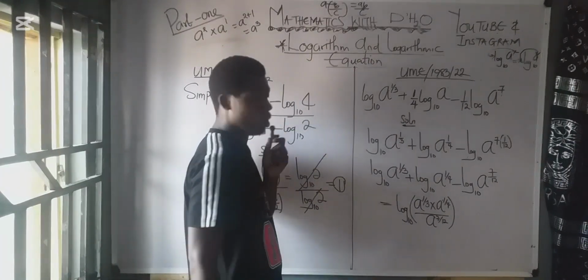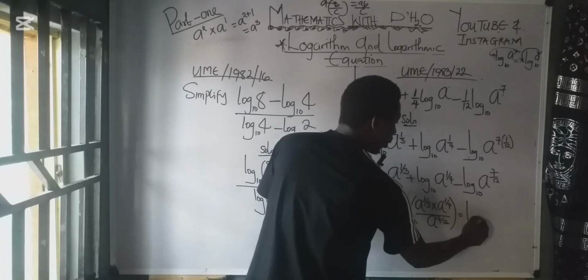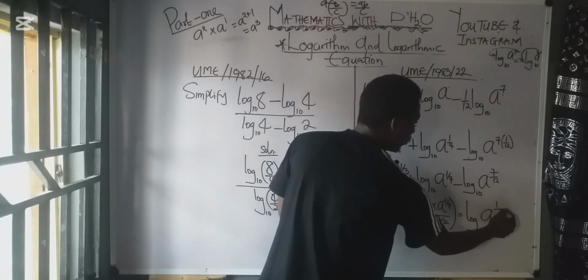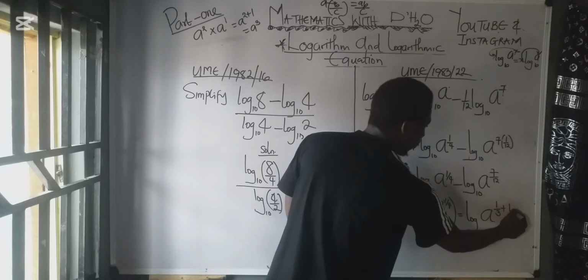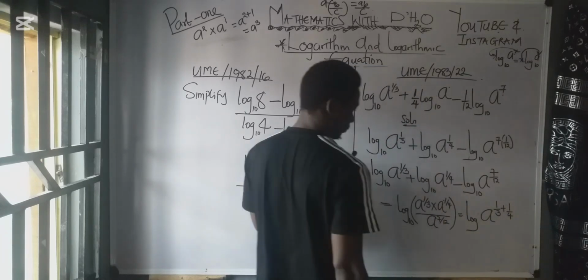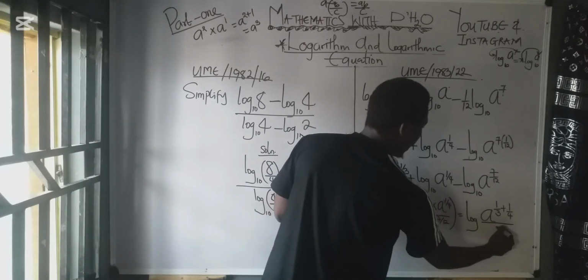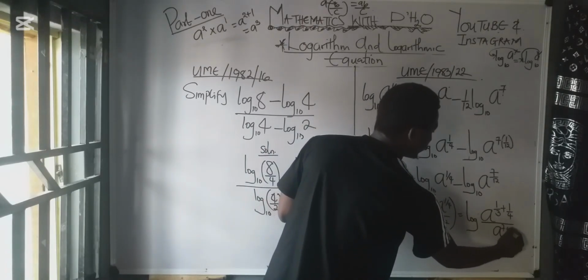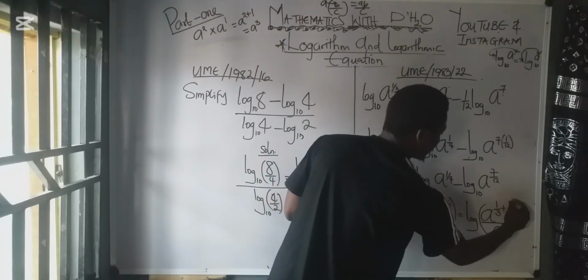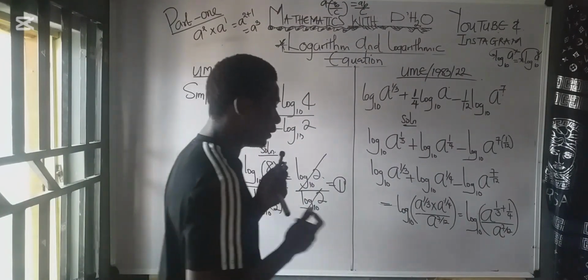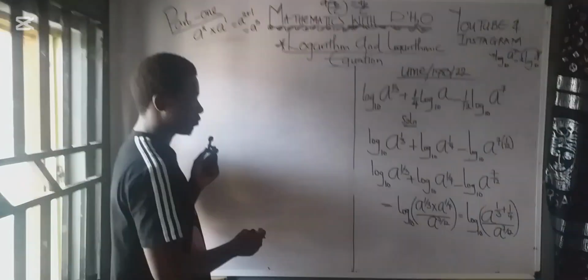That's what we are going to do. So we are going to have log a raised to the power of 1 over 3 plus 1 over 4. We'll pick one of these bases, we add these two powers, all over a raised to the power of 7 over 12. Everything now to base 10.